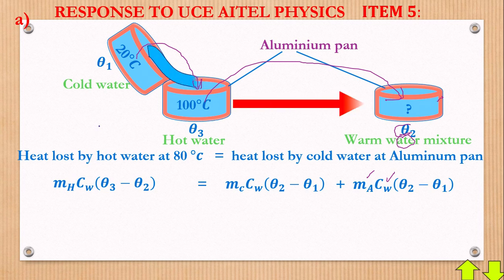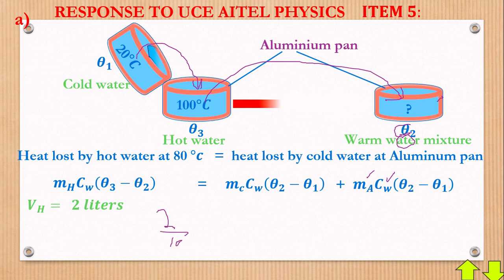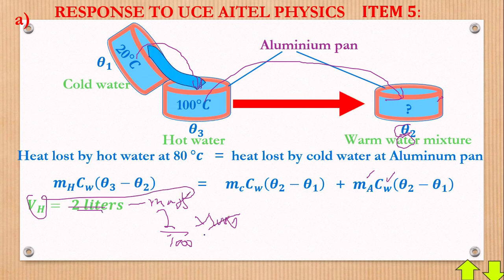Remember, we have this in terms of the masses. Now let's summarize the masses. Say, for example, the volume of hot water was 2 liters. I told you that whenever I have liters, you can just get those 2 liters, divide by 1000, times 1000. Remember, it was a volume, you must convert it into mass. This 1000 we are multiplying with is the density of water. Why are you dividing by 1000? It is converting from liters to centimeters cubed. So you get the liters given to you, divide by 1000 times 1000. Of course, it will cancel, and then you remain with 2 kilograms, and that will give you a mass.